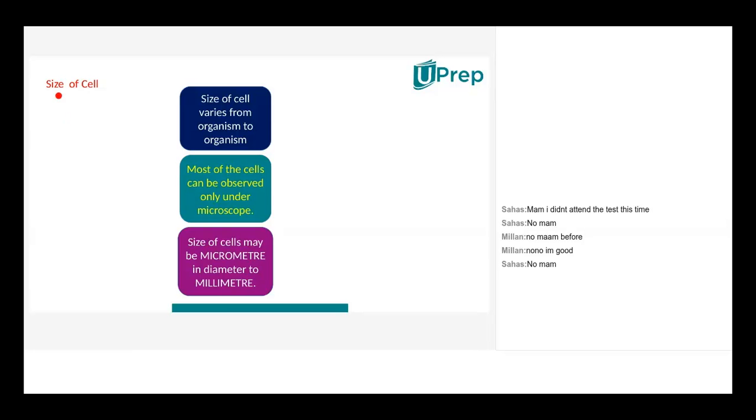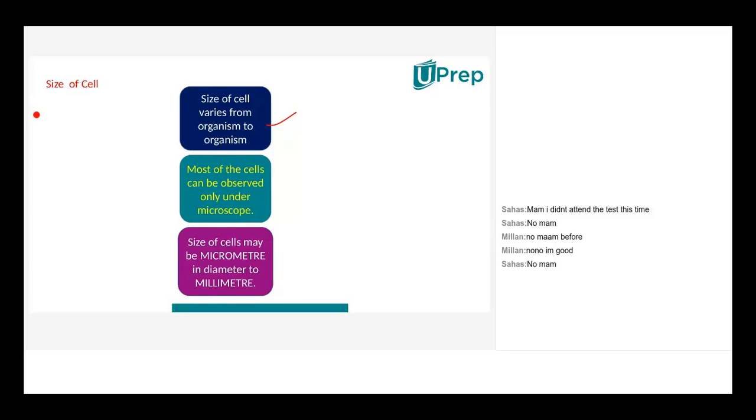Cell. Here, the size of cell varies from one organism to another organism. Okay. If you have read in your 8th standard textbook, there was a question. I'll just tell that question, try to answer the question.